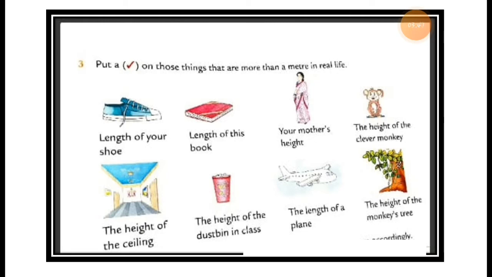What do you think, is your shoe more than 100 centimeters in real life? No, it isn't. So we cannot put a right sign on the shoe because it is too small, not more than 100 centimeters in real life.